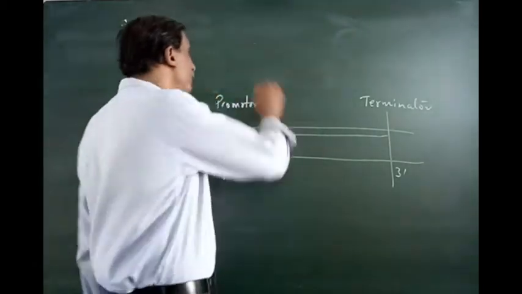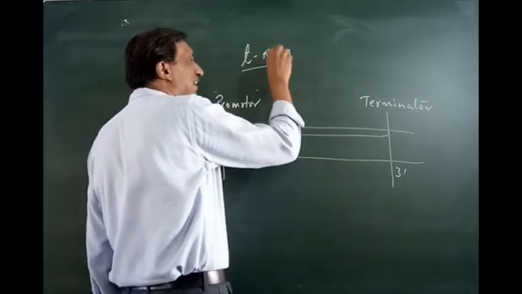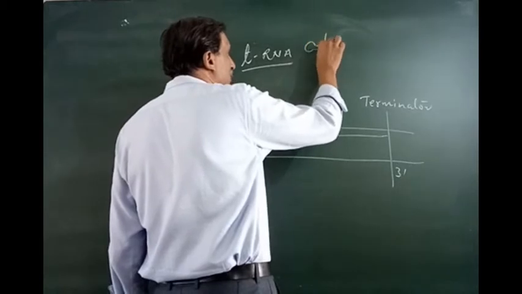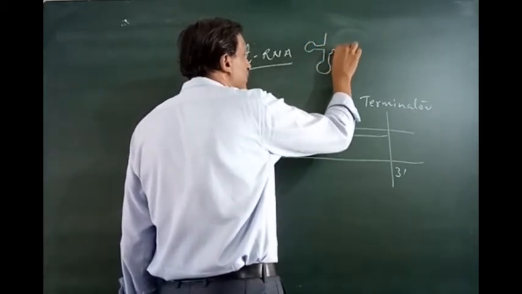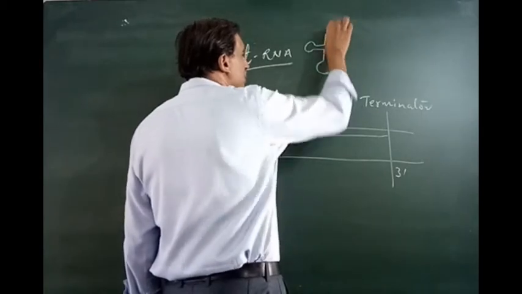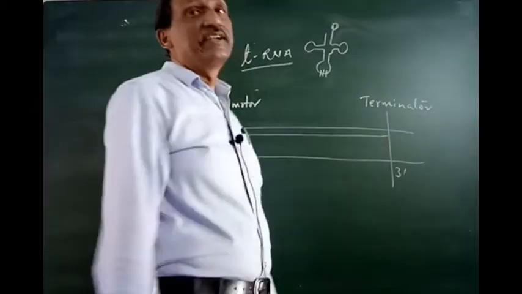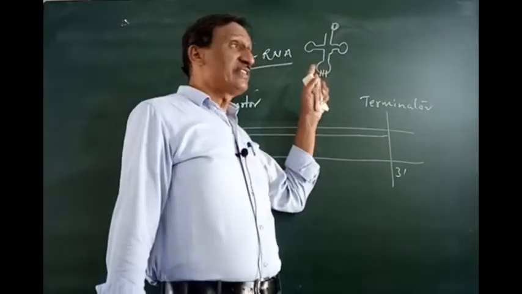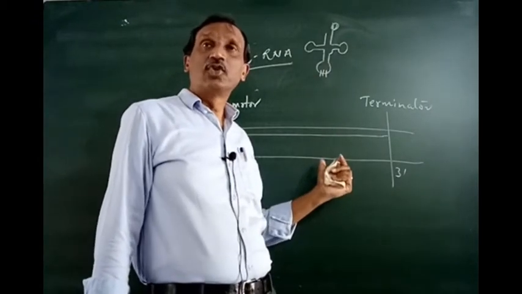tRNA, transfer RNA. Just now in the other question I was giving the description: tRNA is clover-leaf in shape, and it has two important sites, one is the anticodon site and one is the amino acid attachment site. There are 61 types of anticodons here, which will be reading the codon.